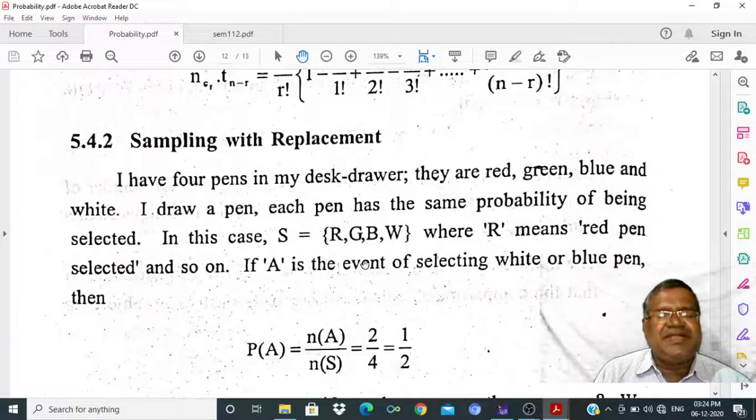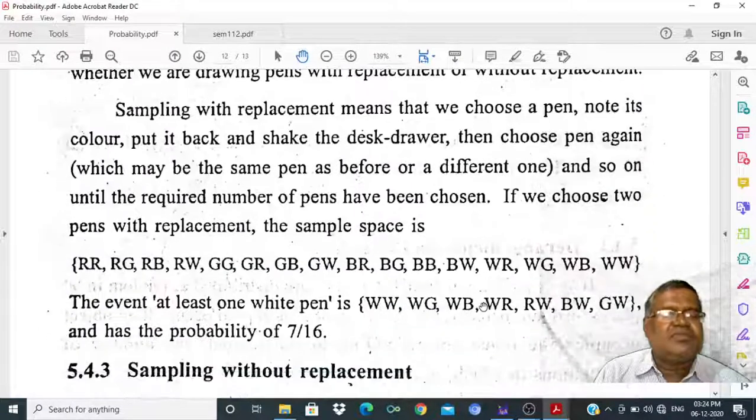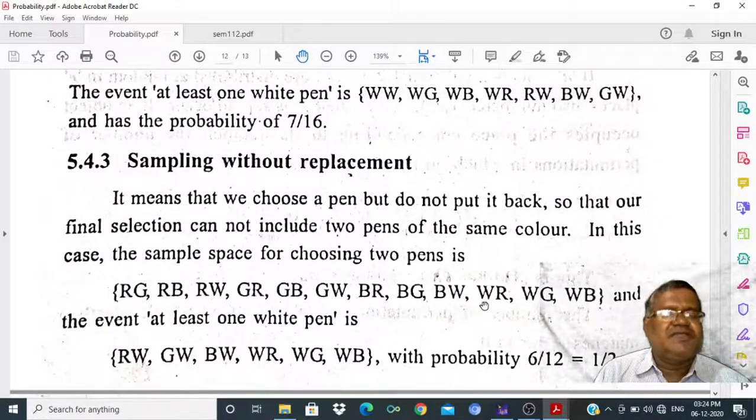Sampling with replacement and sampling without replacement. There are two types. If we replace the item drawn in the lot, it is called sampling with replacement. If we do not replace the item drawn in the lot, it is sampling without replacement.